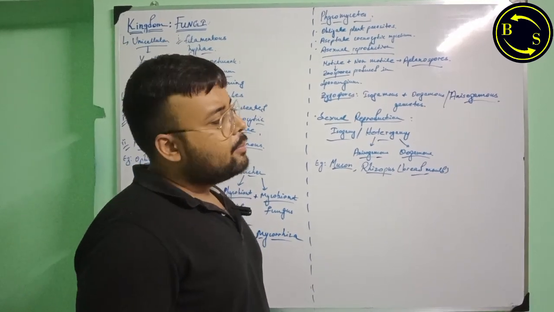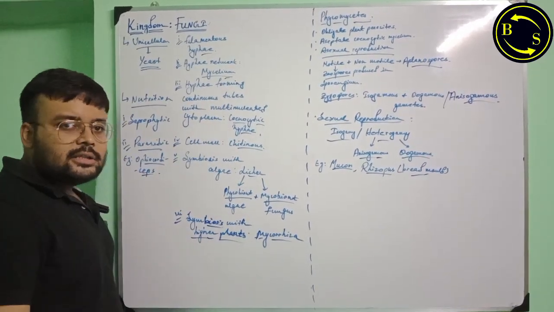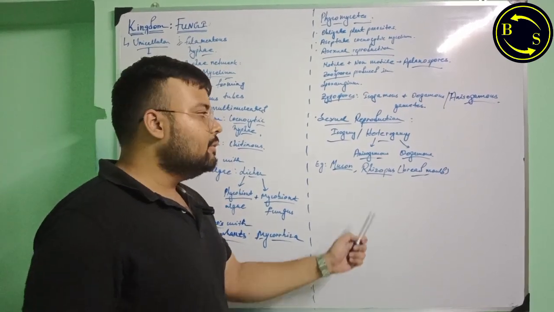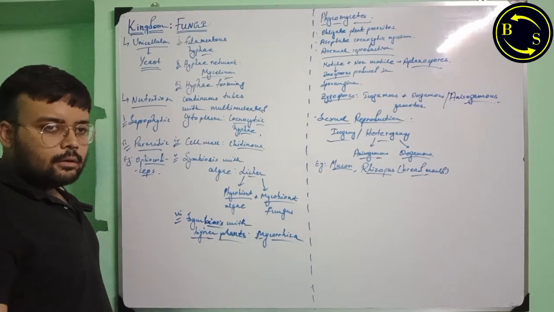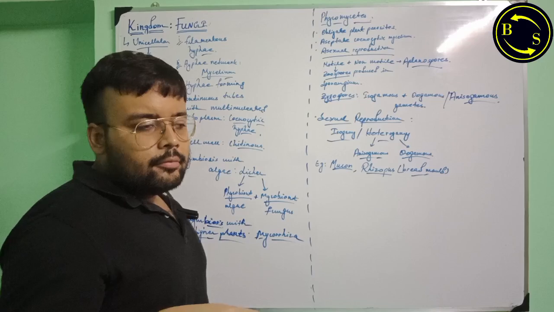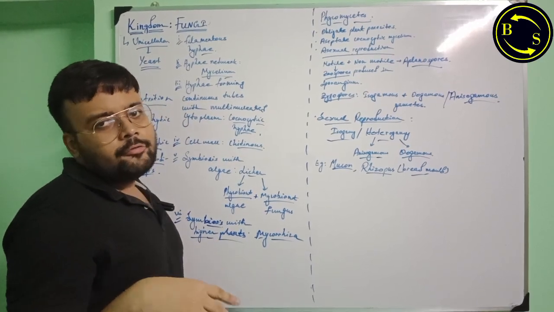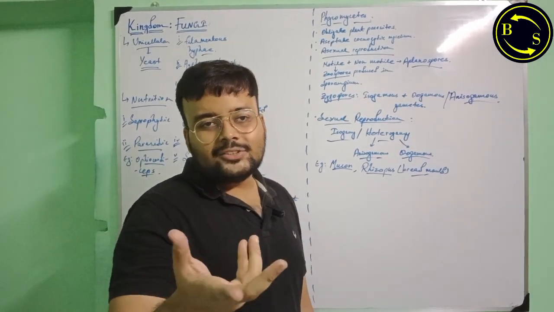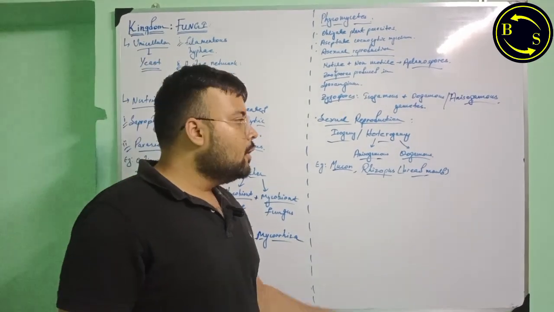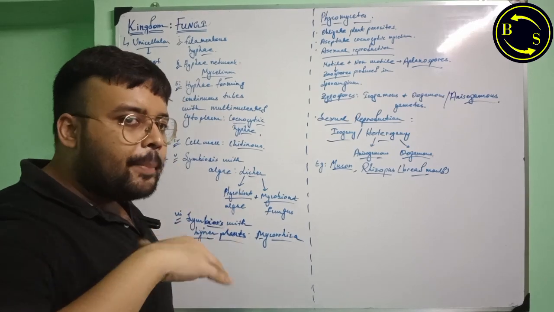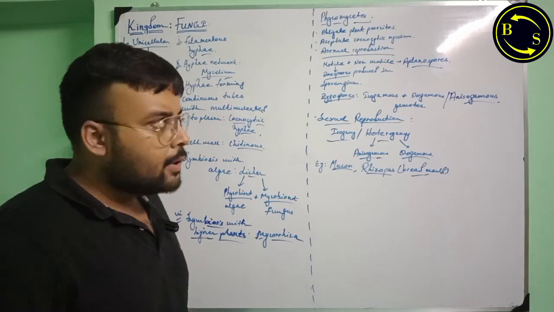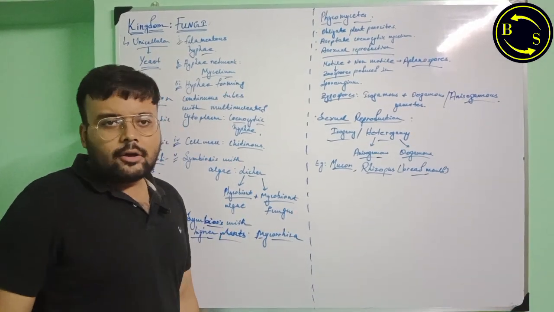Examples of Phycomycetes are Mucor, which forms the black rust disease in various plants such as onions, and the bread mold, which we commonly encounter, the whitish or greenish growth that forms on the surface of bread if we keep a piece of bread open, especially in conditions of high humidity such as the monsoon season. We find a carpet-like growth on the bread. This is Rhizopus, or the bread mold. So this is all about the class Phycomycetes.